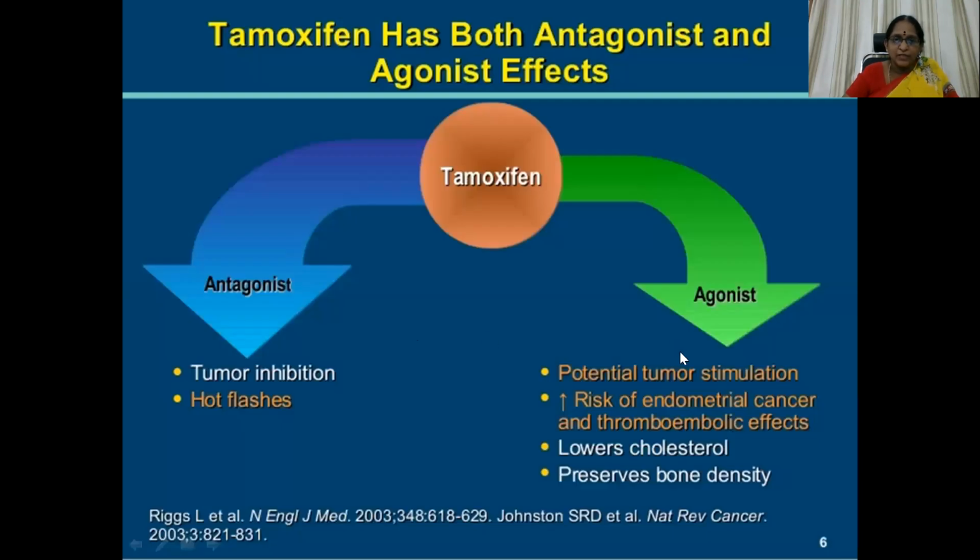Agonistic action, potential tumor stimulation, is seen generally with tamoxifen. There is a possibility of increased risk of endometrial cancer. This agonistic action with tumor stimulation is seen not in breast but in endometrium. So breast cancer can be nullified with the usage of tamoxifen, but not endometrial cancer. Thromboembolic effects are also seen. Advantages are that it lowers cholesterol levels and preserves bone density. Antagonistic action means in carcinoma breast the tumor is inhibited. And of course, it produces hot flushes, which is also very cumbersome to the patient.